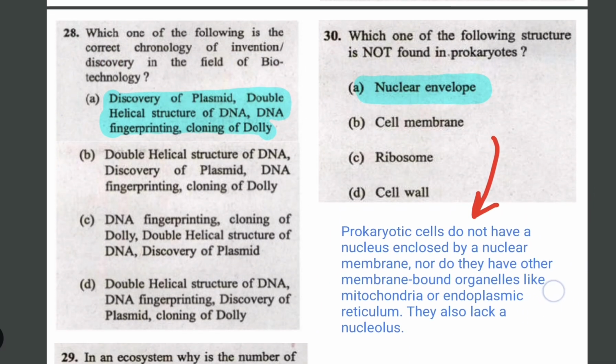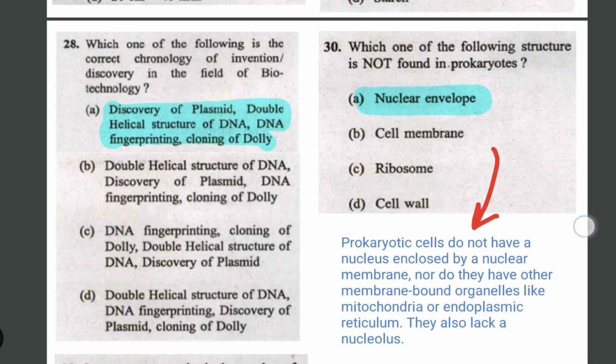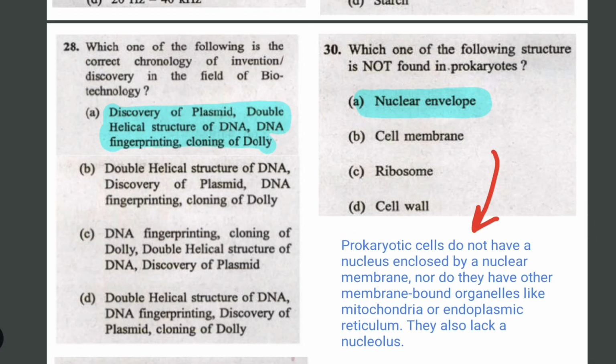And then I think this is the last question. Which one is not found in prokaryotes? So if we break the term prokaryotes, it means pro plus karyote. Pro means before, and karyote is nucleus. So it is called before nucleus. So they lack a nucleus or a nuclear envelope.